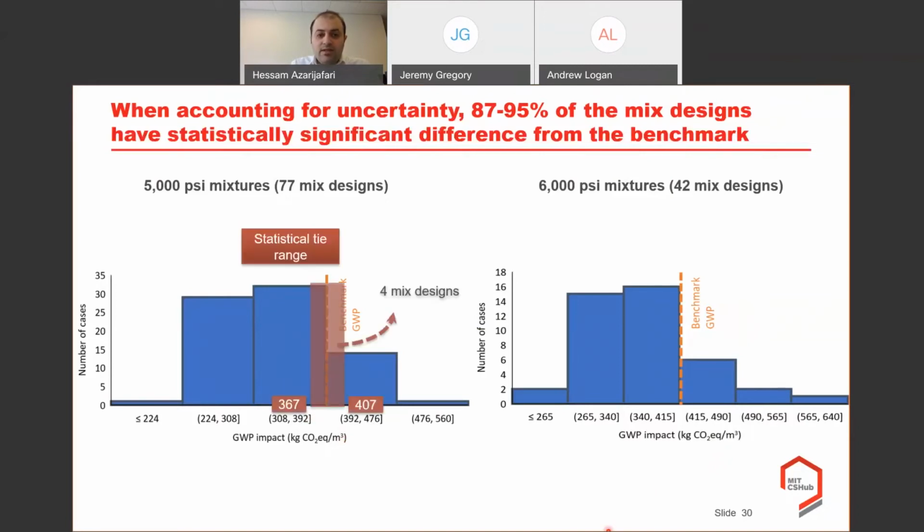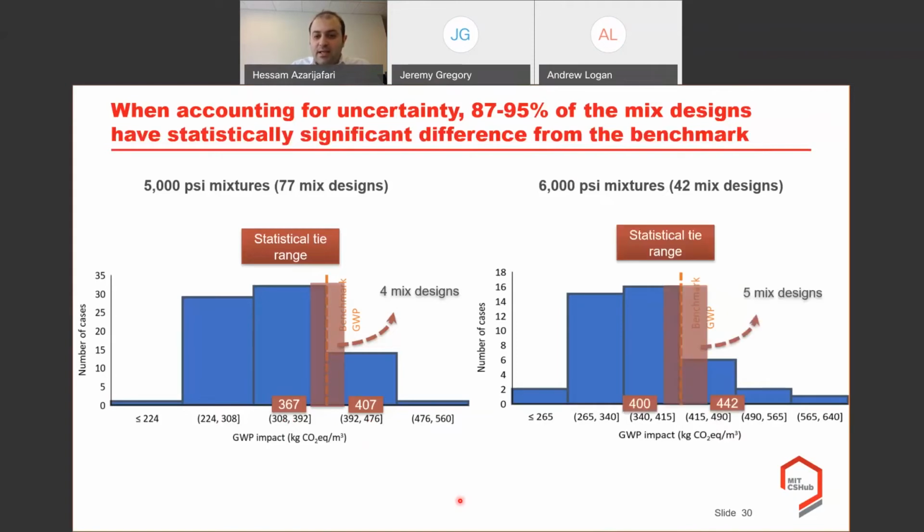However, when we see the uncertainty in our system, we can see that those mixed designs in the range of 367 to 407 kilograms CO2 per cubic meter of concrete may not give us a statistically resolved result, meaning that we cannot specify whether the results are significantly and statistically different from the benchmark value.